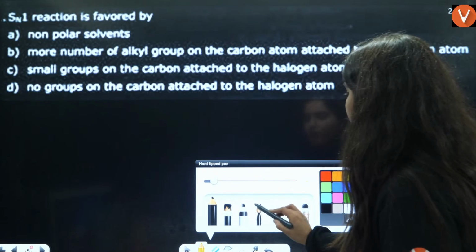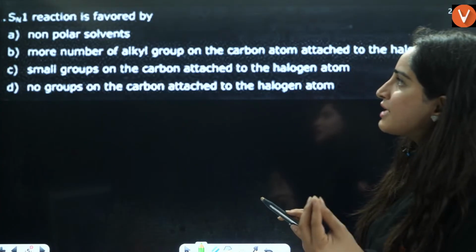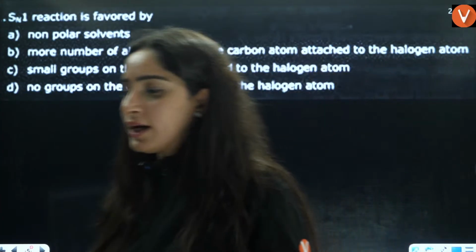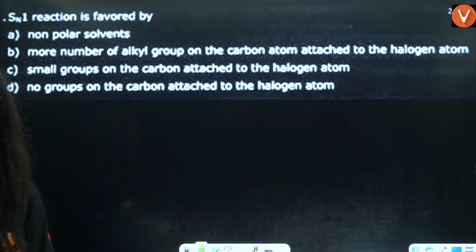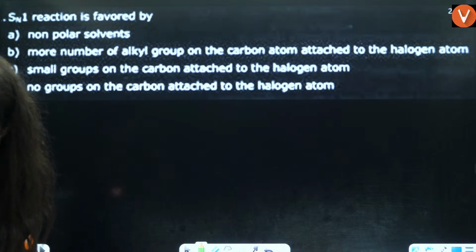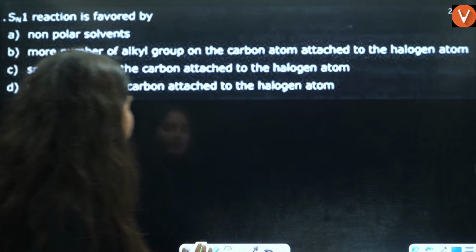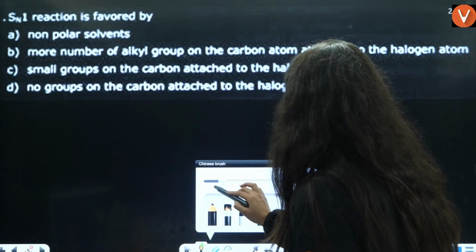First: SN1 reaction is favored by polar solvents or non-polar solvents. Everybody in the comment section, let me know, A, B, C, D. So SN1 reaction is favored by which of the following?